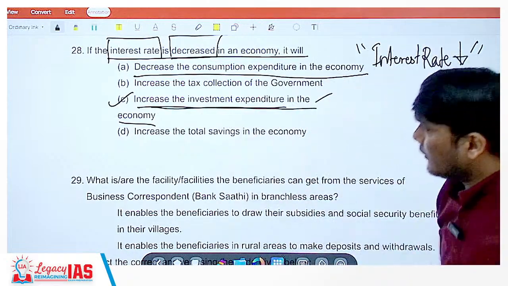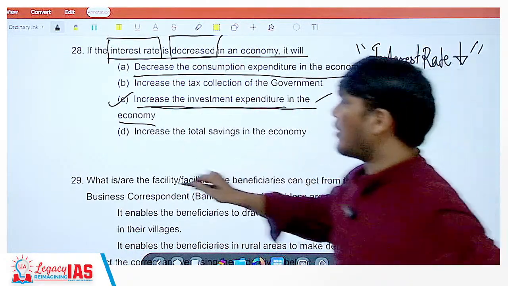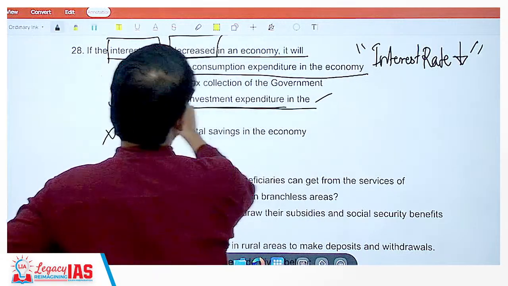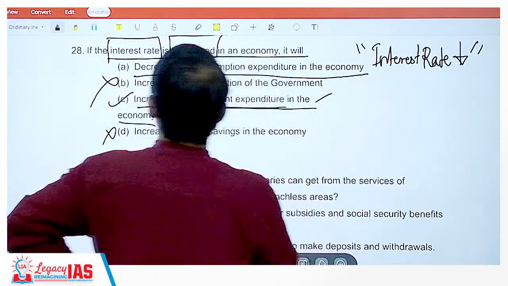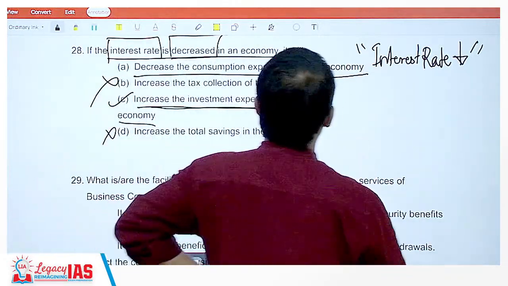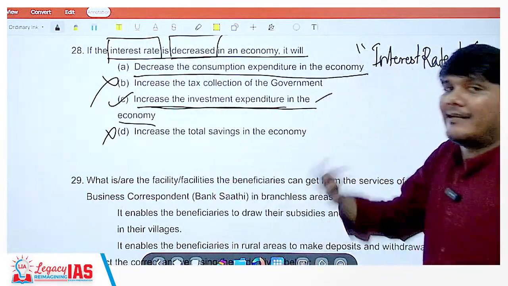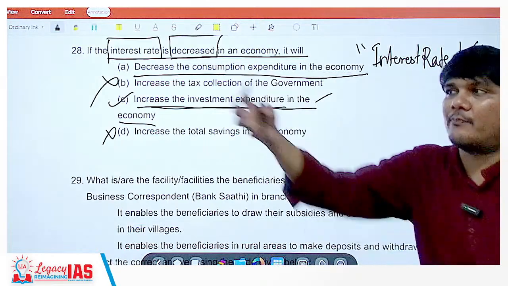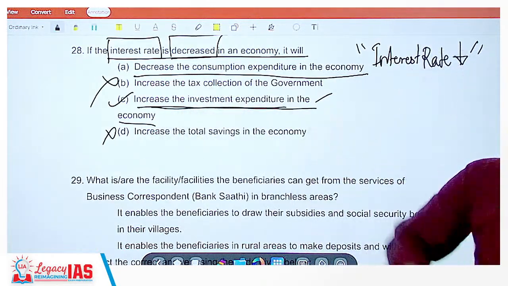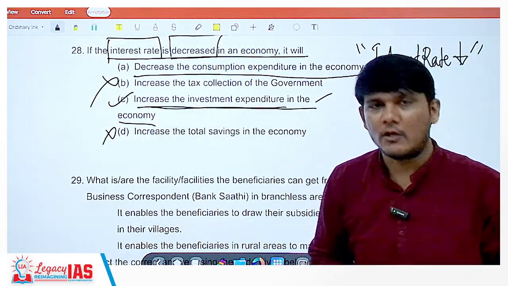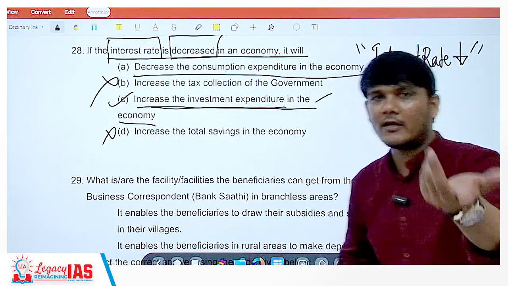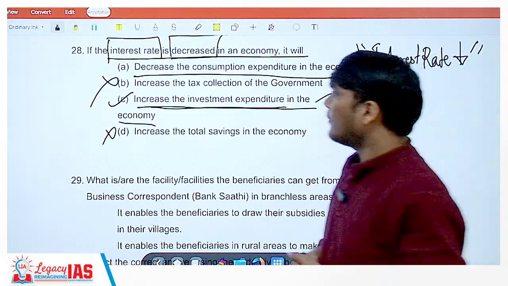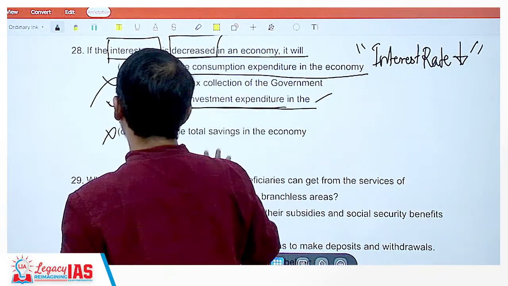But what about others? Increase the total savings in the economy? Not necessarily. Increase the tax collection? We do not know what impact it will have on the taxes. A, decrease the consumption expenditure in the economy? No, the consumption will increase because the loans are cheaper. So people would want more loans to buy things. Personal loans will become cheaper. So you will take personal loans as well to buy, let's say, a vehicle or any other thing. Okay, so correct answer is option C.